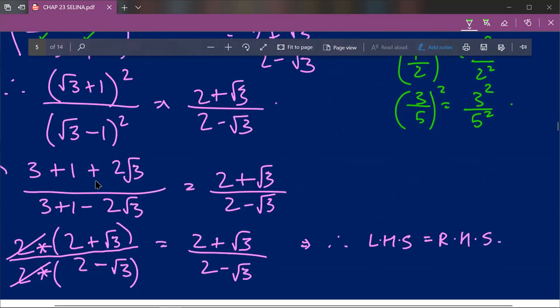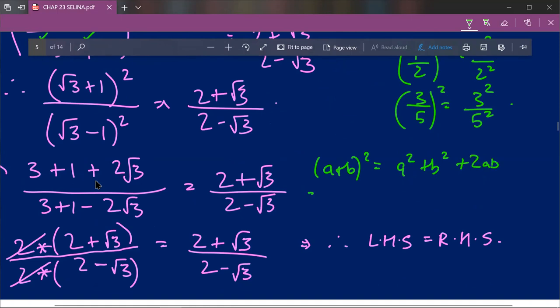Over here, root 3 plus 1 whole square, you must have learned in identities that a plus b whole square is equal to a square plus b square plus 2ab.